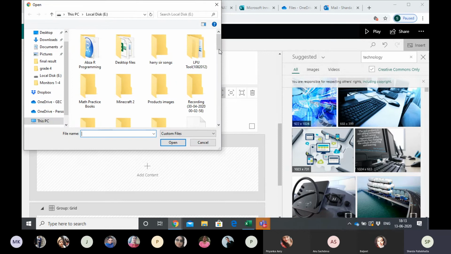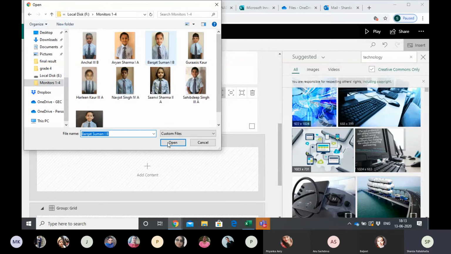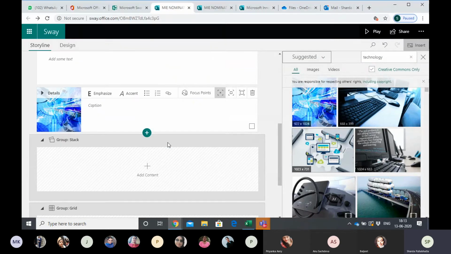Okay, so here I have my desktop files. Let me see, where do I have the images? I had few images in the E drive. Let me go to my E drive images. Okay, so recently I had the images of these children. I click on this. I had downloaded all the images sent by the class teachers. So I click on one of those. Okay. The images are popping up. I click on an image and I click on open. The moment I click on open, it will save the image onto the Sway.